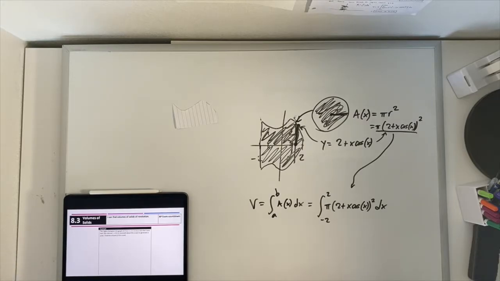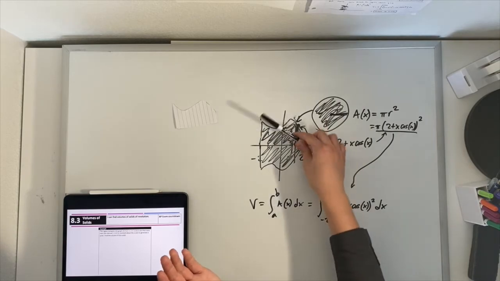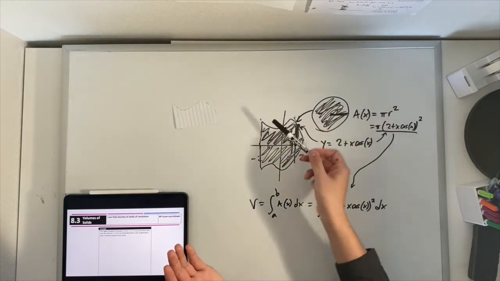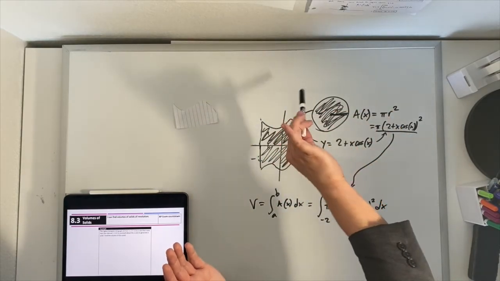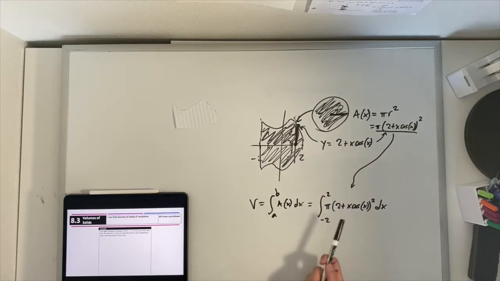Even when our shapes are more complicated, as long as our cross-section is simple, and in this case it is, no matter what this curve looked like, if it's revolving around the x-axis, then a cross-section is going to be a circle. Then finding the area of that cross-section and hence the volume, I won't say it's easy, but it is fairly straightforward.